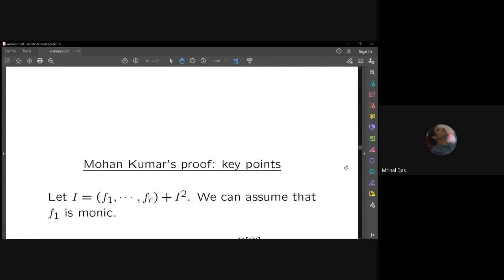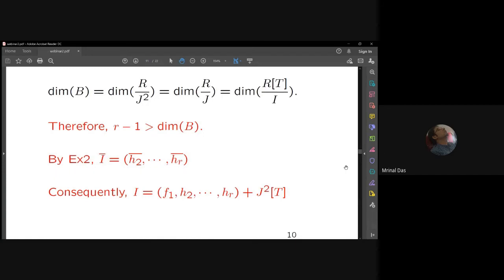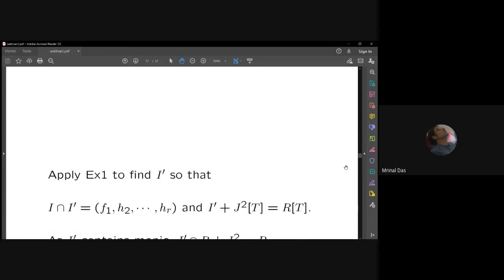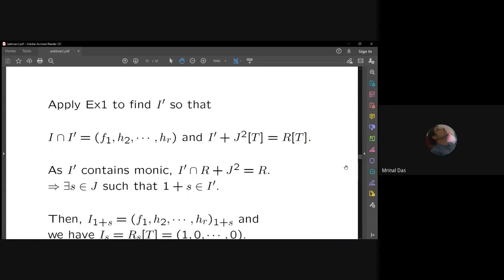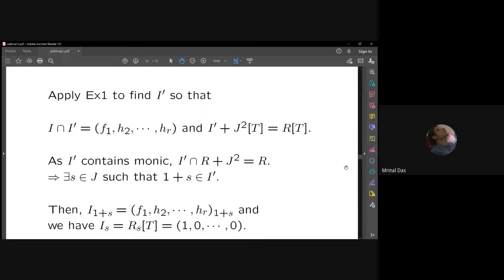So let me go back to that proof. Apply exercise 1 to find this I prime such that I intersection I prime is (f1, h2, up to hr), and I prime is co-maximal with J square T. So that is crucial, that it is not only co-maximal with I, it is co-maximal with J square T. Now as I prime contains a monic polynomial, there is a lemma in T.Y. Lam's book, a beautiful lemma, which says that the contraction of I prime will be co-maximal with the contraction of J square T, which is J square.